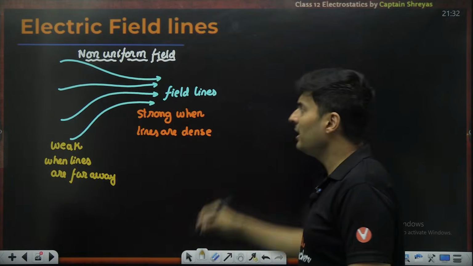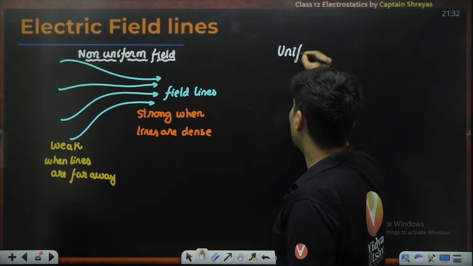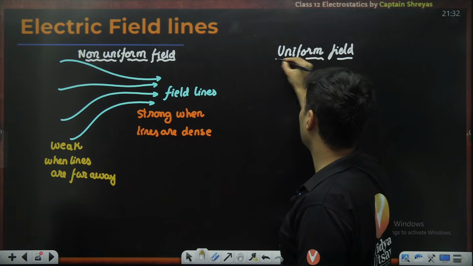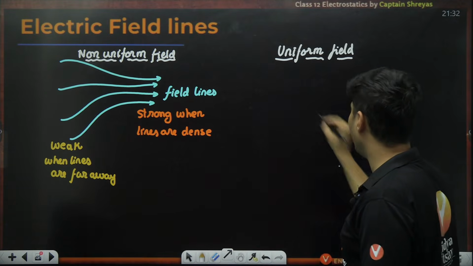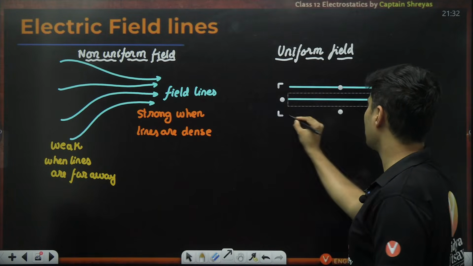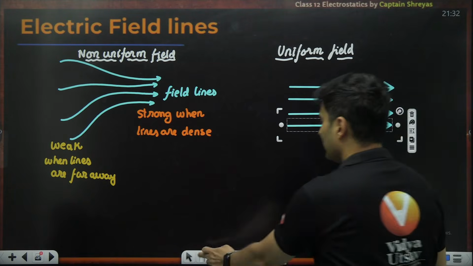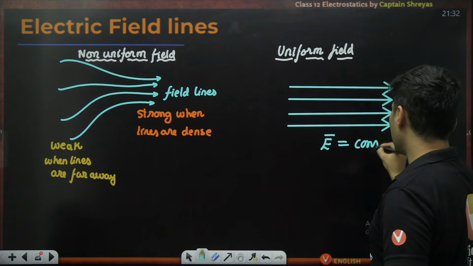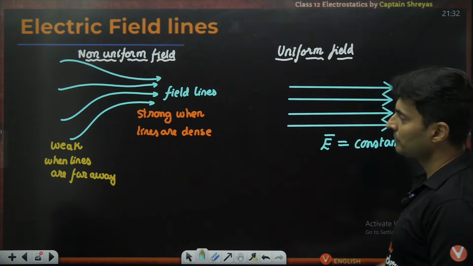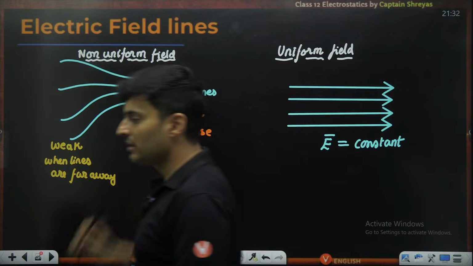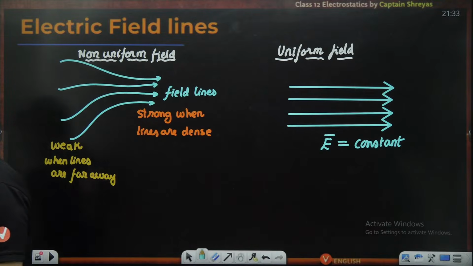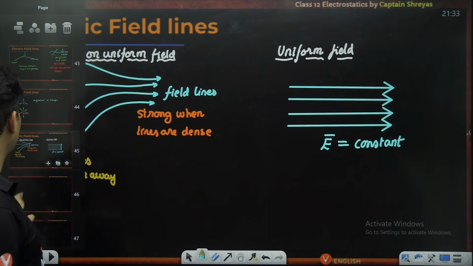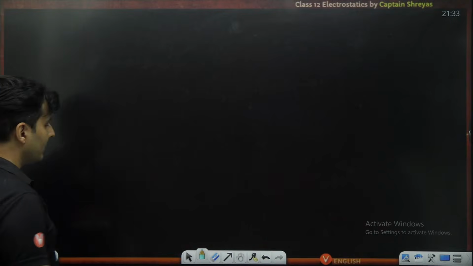Can we have a uniform field? Obviously. When you have a uniform field, the field lines are equally spaced no matter where you go. In such a case, you will see that the field strength and direction, everything is just constant. It is uniform. They are equally spaced. This is a uniform field. This is a non-uniform field. Is this absolutely clear, everyone? So all these are important properties of electric fields. You should be able to draw any system and how their electric fields will look.